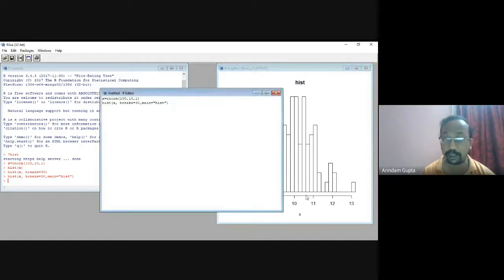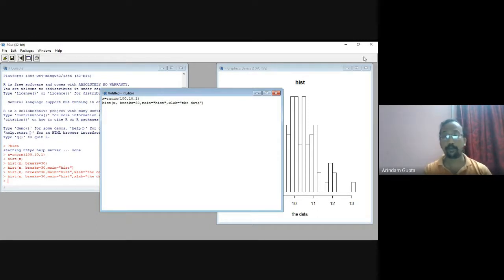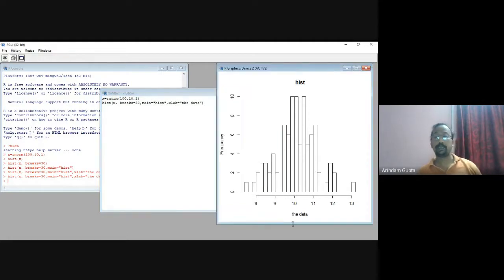You can change the title of the x-axis: xlab equal to data, suppose. You see the title of the x-axis has changed. It is not necessary to change the title of the y-axis. In a histogram, it is always frequency.